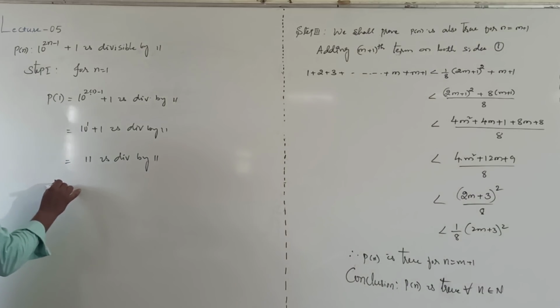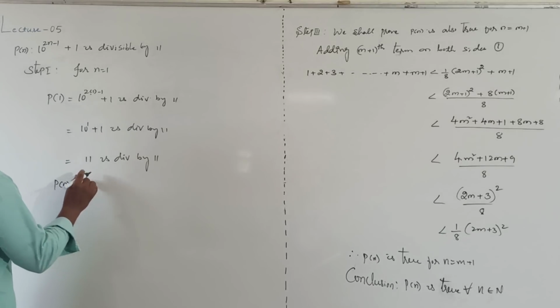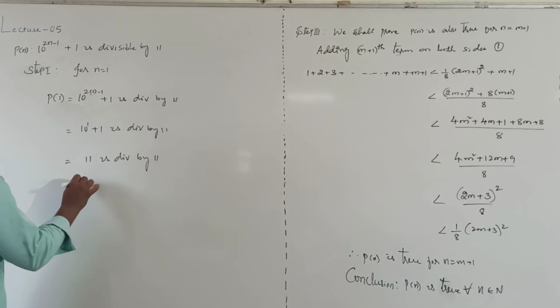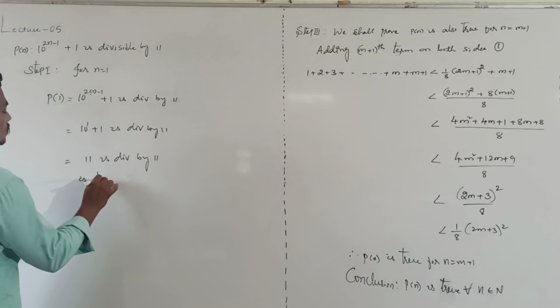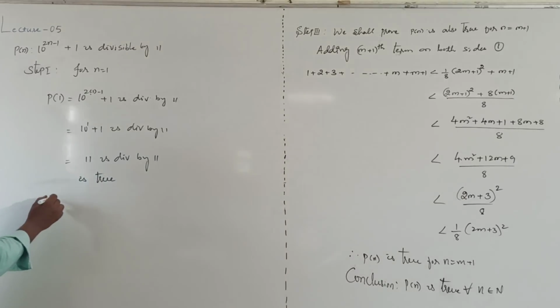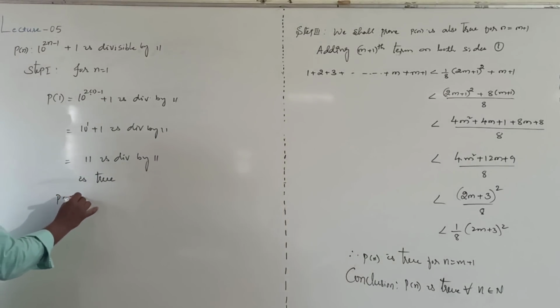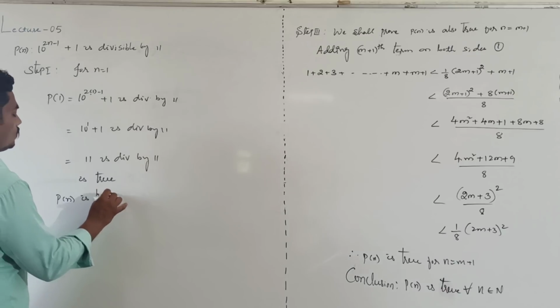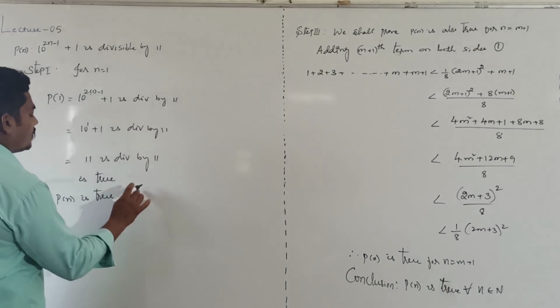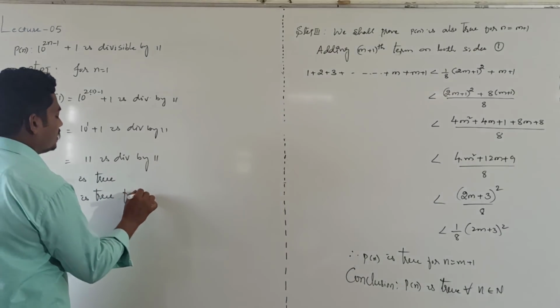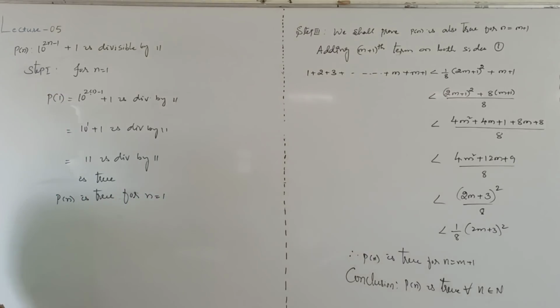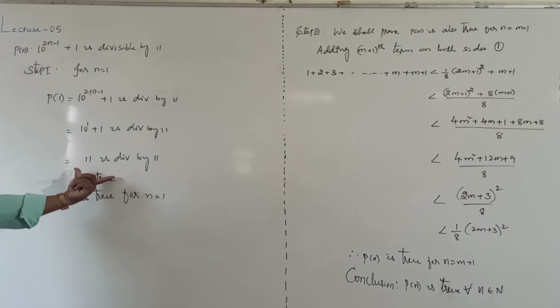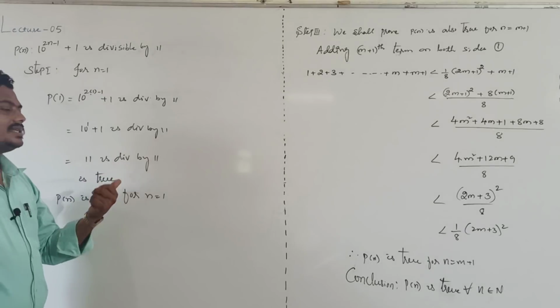Means P of n is true for n equal to 1. This is a true statement, because 11 is divisible by 11.